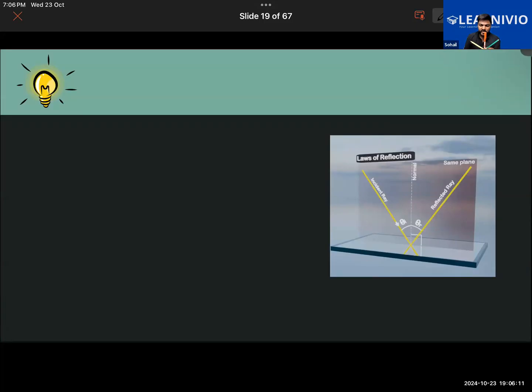And all of them are lying on the same plane. It means that all of them are lying on the same plane. It's not like they are disoriented, like this is like this or this is like this. All of them are like this. If you change the angle of view, you can now notice this. Getting what I'm trying to say here? So that is what the second law of reflection says.